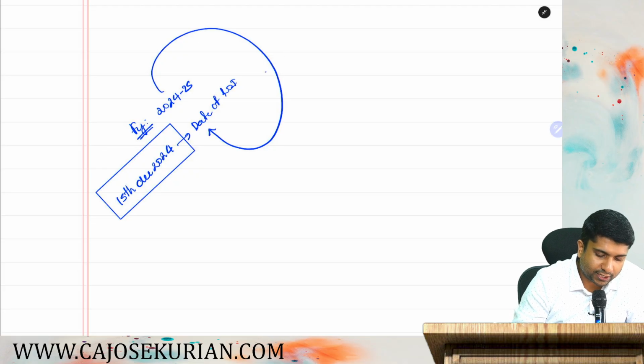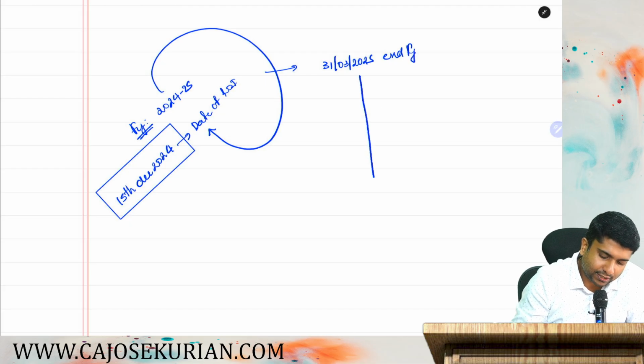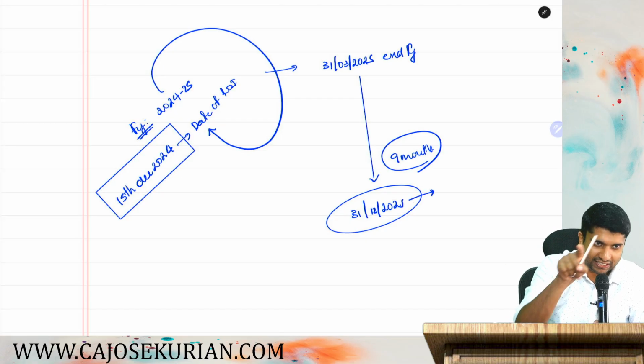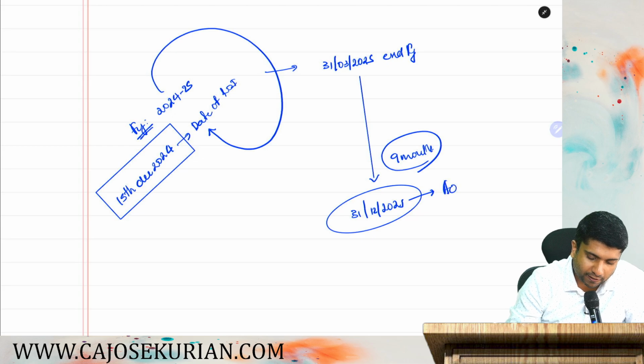End of this financial year means when? 31st March 2025 is the end of the financial year. From that end, 9 months. 9 months means 31st December 2025 shall be the maximum date. Within this date, the AO must complete the assessment and issue the order of assessment.